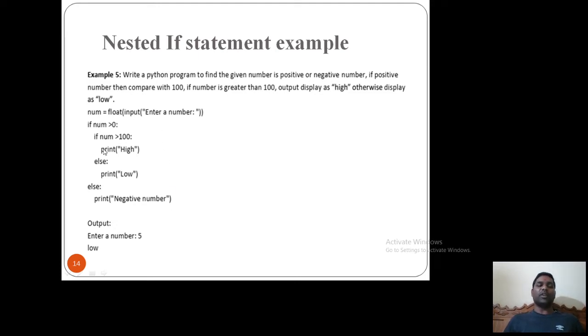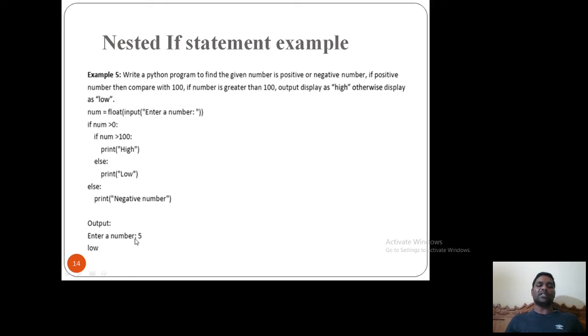So this particular example is known as a nested if statement. That means an if condition inside an if condition. This if condition is inside the outer if condition. So this if condition is known as the outer if condition, and this if condition is known as the inner if condition. So this is the example of nested if, and I will say enter a number.